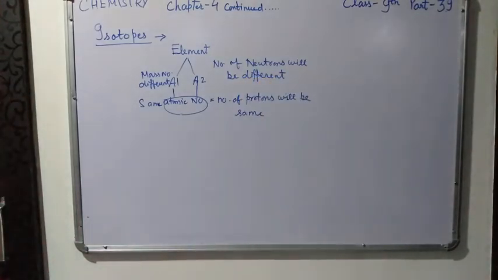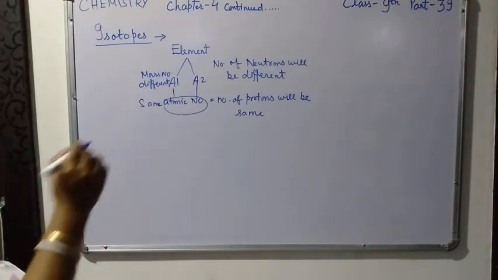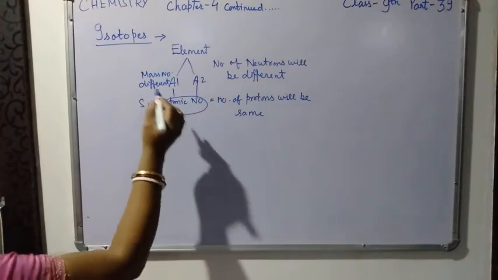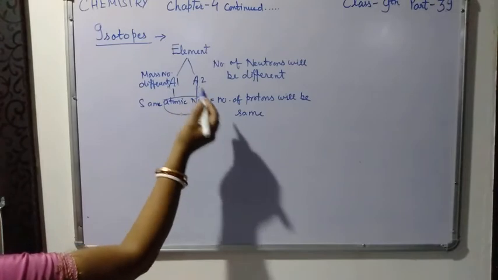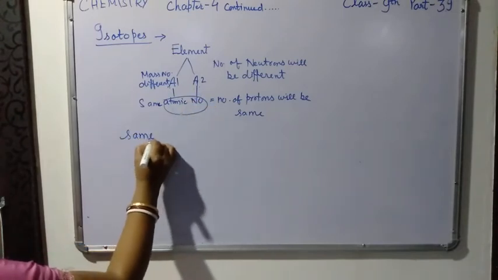However, the electrons are arranged in the same way. So in these atoms electrons are arranged in the same way, so these two atoms show the same chemical properties.